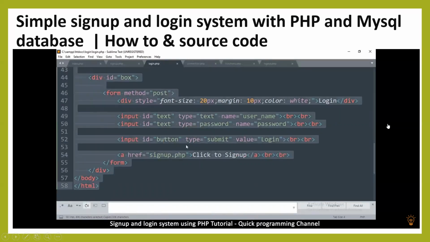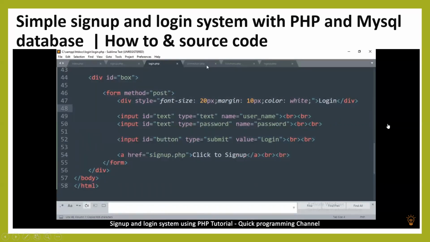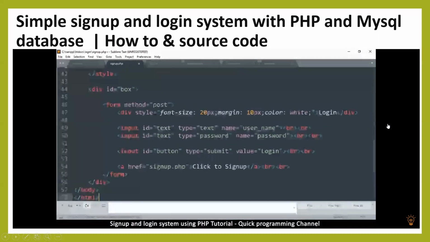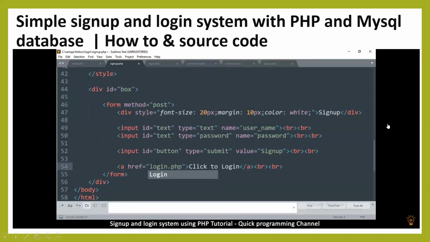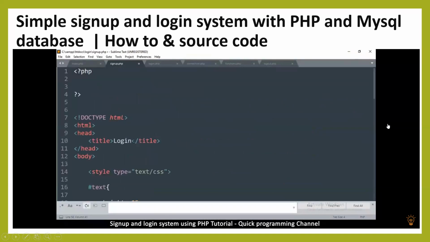So let me copy all this and paste, select everything, go to the sign up page and paste. The only thing we need to change is the title. So here at the login, I'll say sign up. Down here, click to login. And then here I'll say sign up as well. And then here login.php. What else do we change? The title, of course, is sign up.